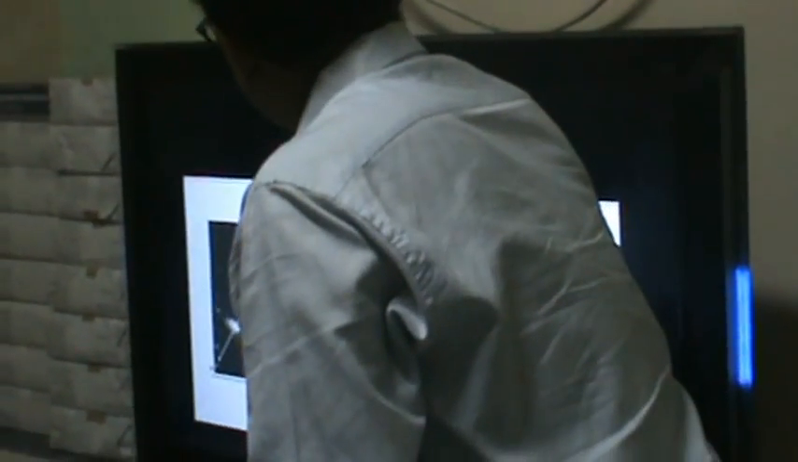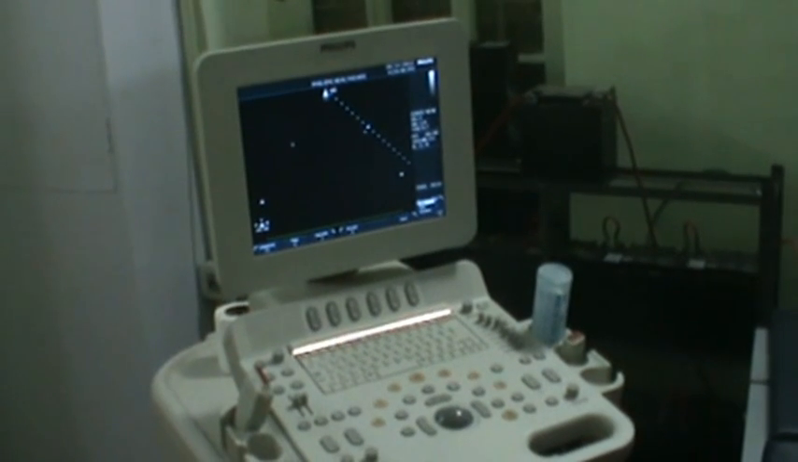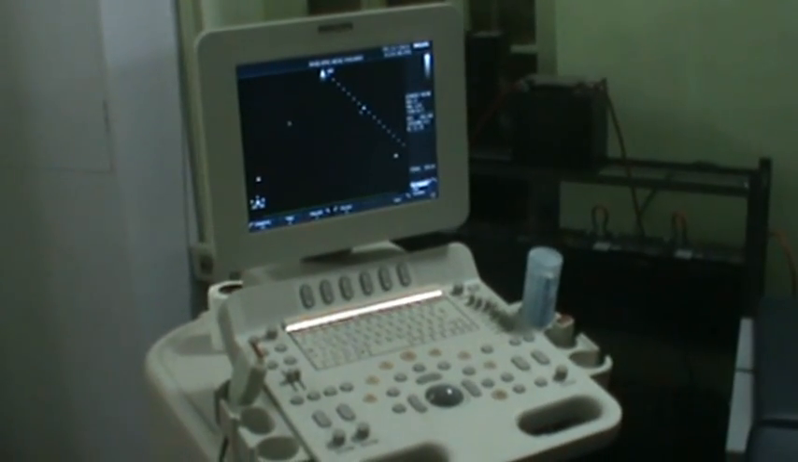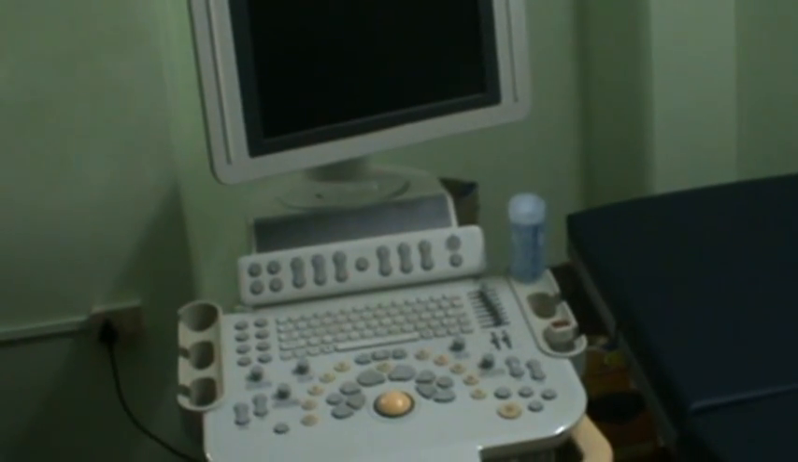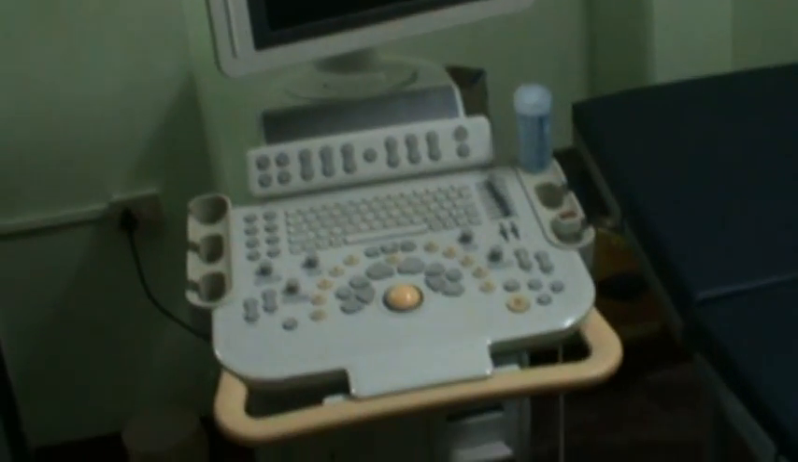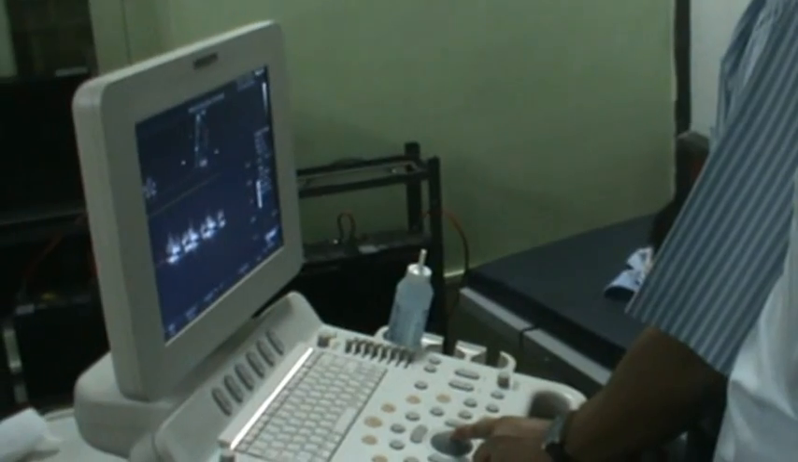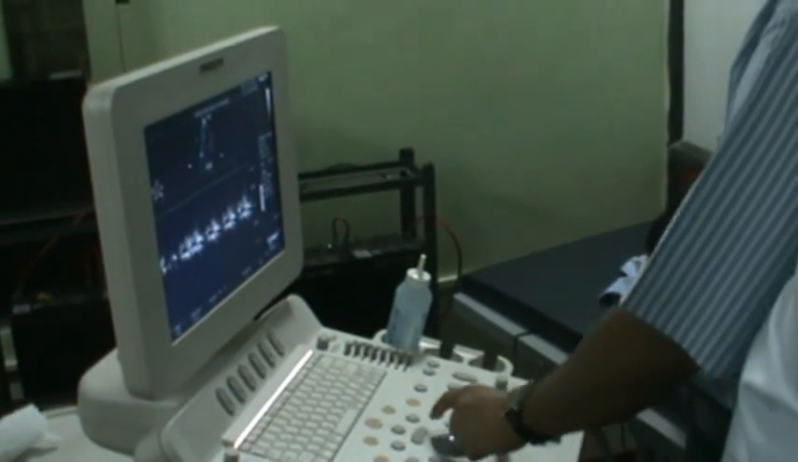And what do you do after you have obtained a view like this? Place the cursor through the tips of... No, more.